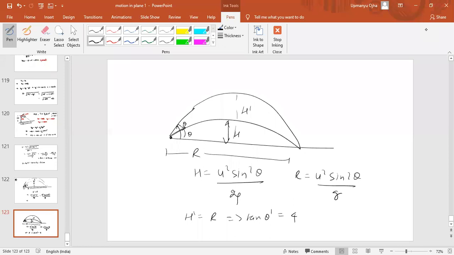Range equal to maximum height. The range is same or not? Same as the previous one. If range is same as the previous one, then we can say that theta dash will be 90 minus theta.